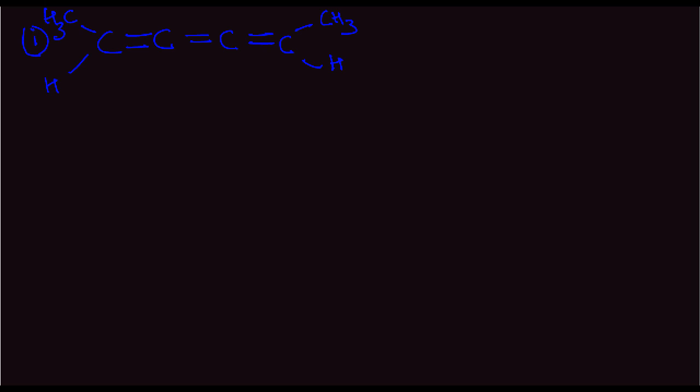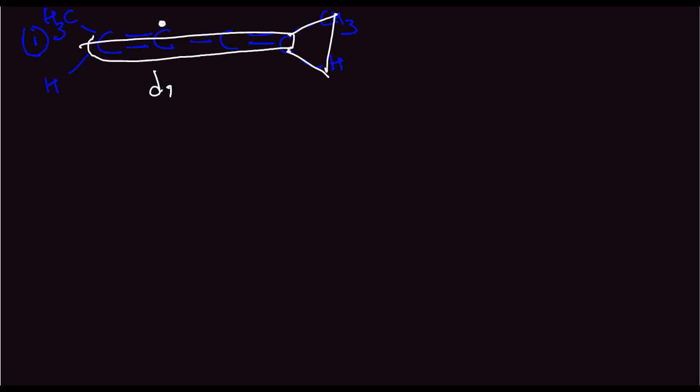So now all these carbons are in the same plane. They are all in the same plane. This carbon group will also be in the same plane, because let's say this forms the XY and XZ. Here, this carbon will use up its dz square to bond with this dz square.